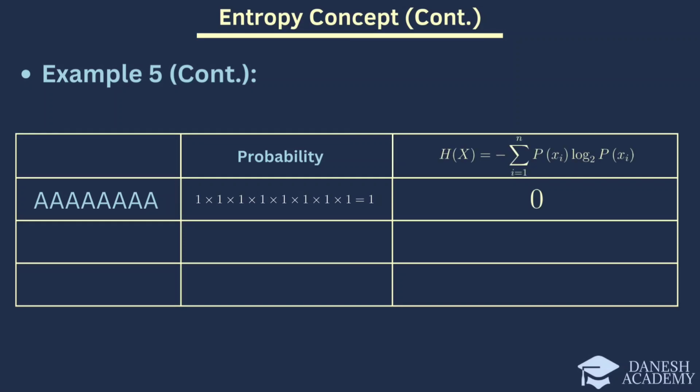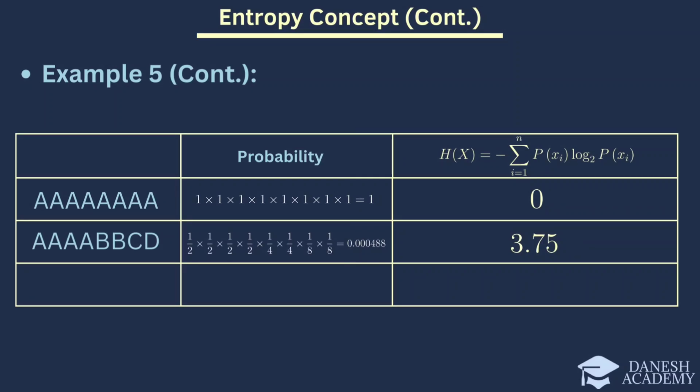Next, consider the second set, which contains 4 A's, 2 B's, 1 C, and 1 D. Here, the probabilities and the entropy for this set are as follows. This results in an entropy value of 3.75. The presence of different letters introduces some uncertainty, increasing the entropy compared to the first set.